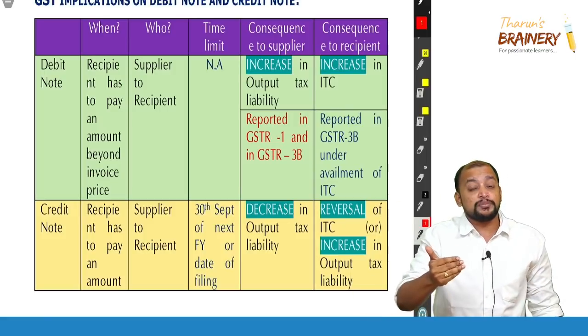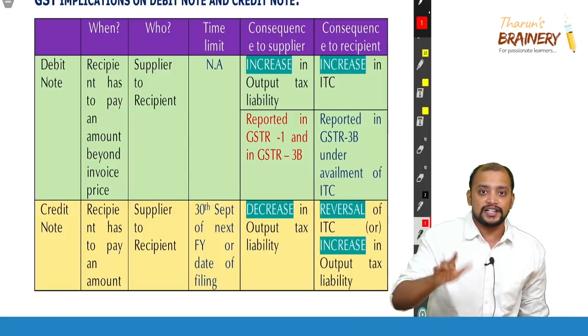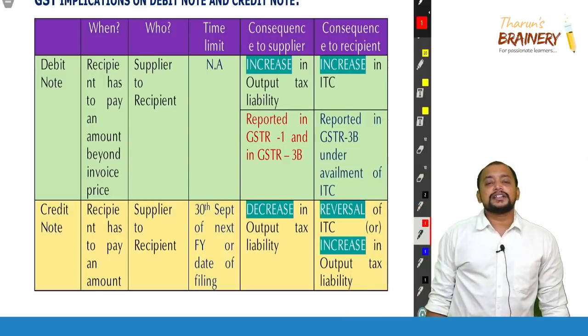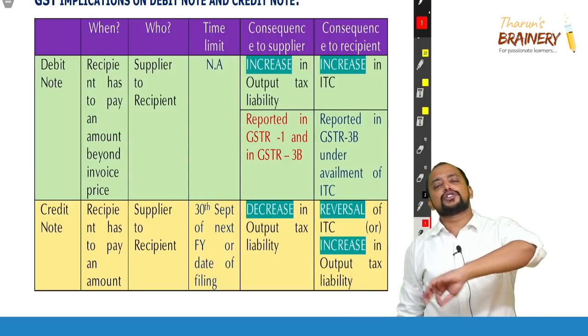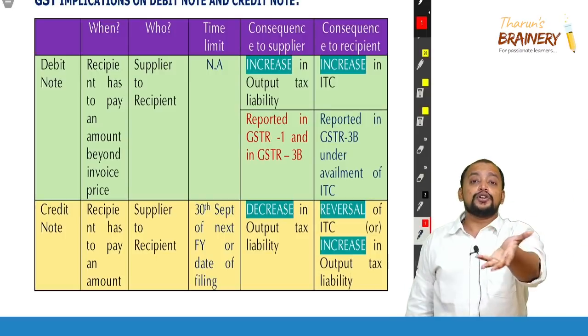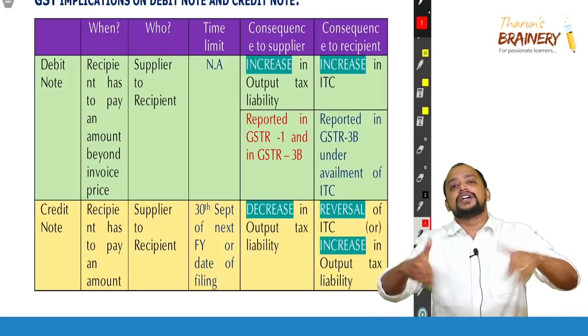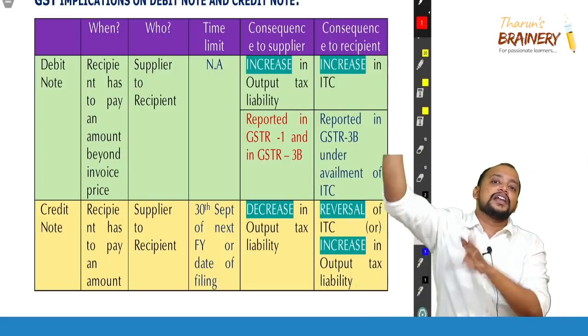Just because I am telling fast, don't think that I am going fast. It is the same point I am repeating multiple times. And then what is the time limit? There is no time limit for issuing a debit note, because a debit note leads to additional income to the government. So therefore there is no time limit. You can issue it any time, after 10 years, 20 years, 100 years also.